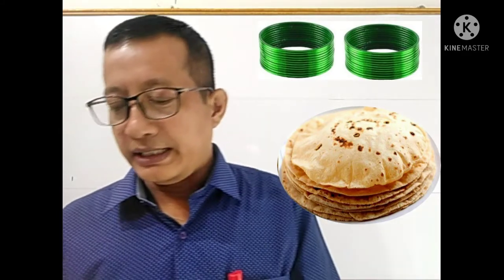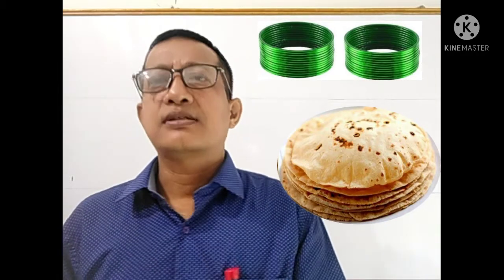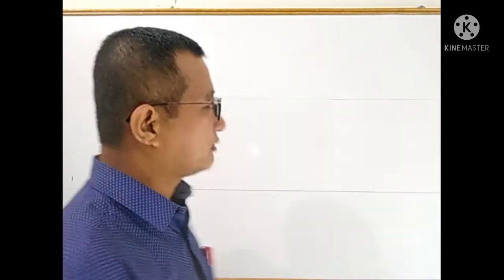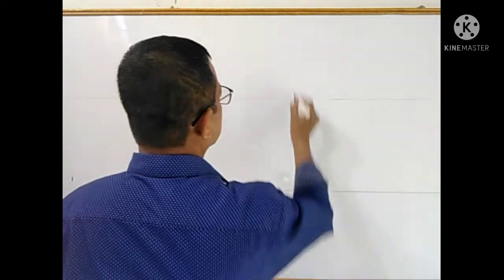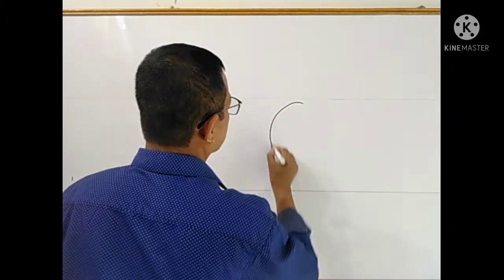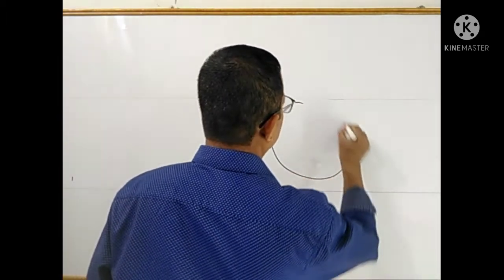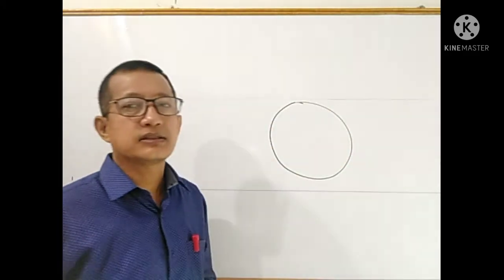Now what is a circle? What is the definition of a circle? When you draw a circle, we can draw it this way. This one is the circle.